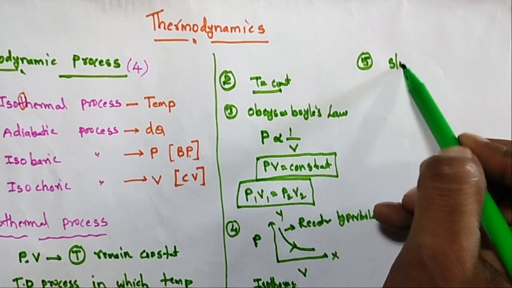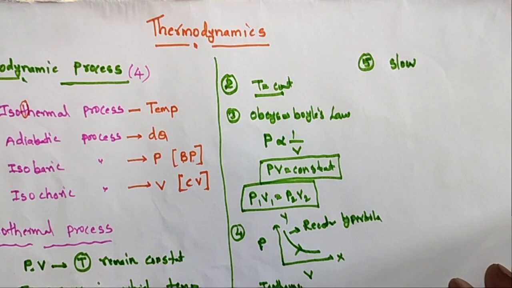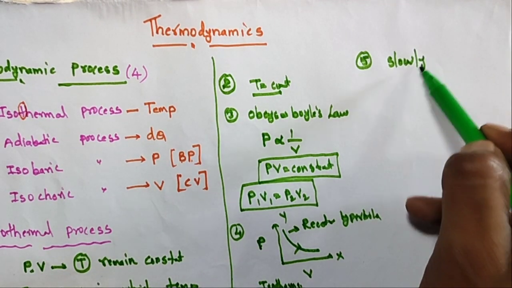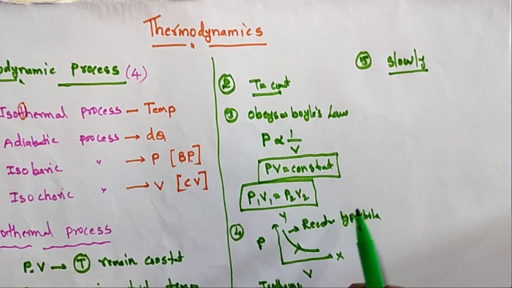Is it a fast or slow process? This process takes place very slowly, so it is a slow process.